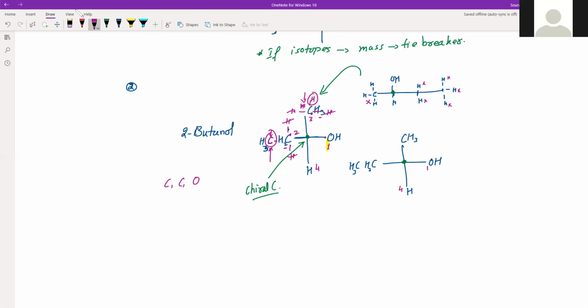The carbon and carbon we have to decide. This carbon has three hydrogens, the top carbon, and the side carbon has two hydrogens. So two hydrogens will cancel each other, and there will be one hydrogen on the top, and the next neighbor of the carbon will be a carbon. So that's why this will have higher rank and this will have lower. This is how we number it.